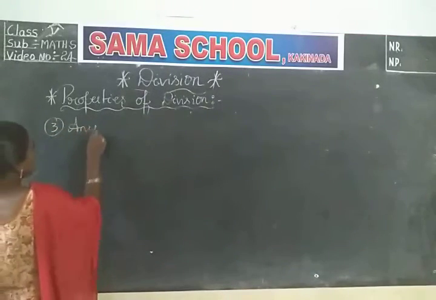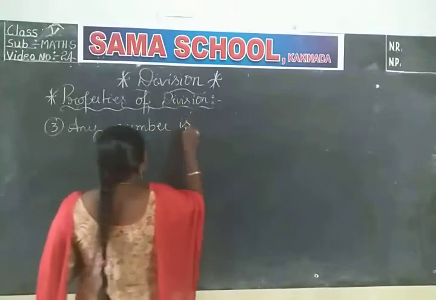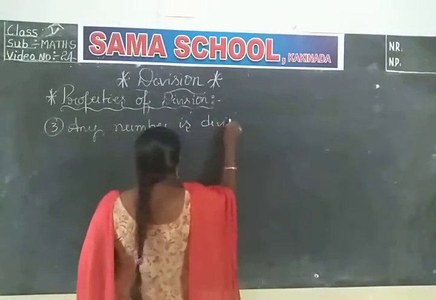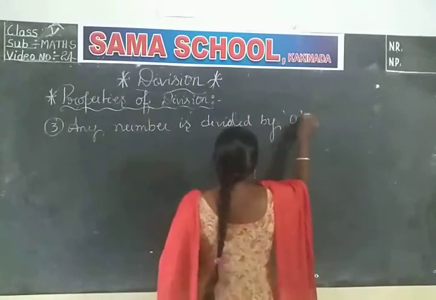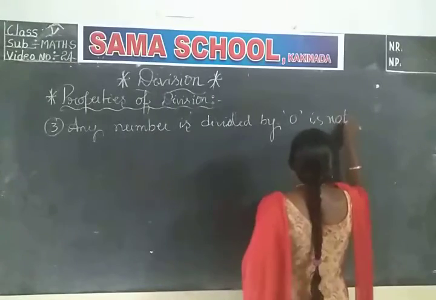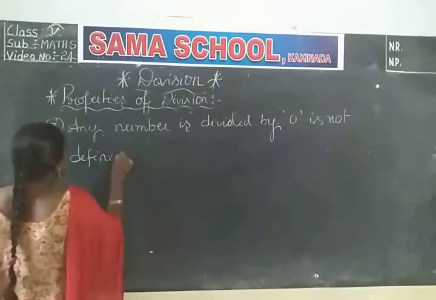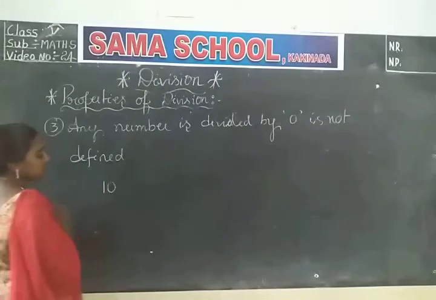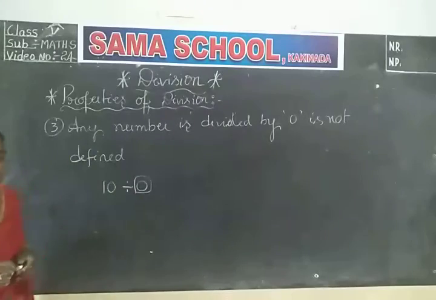Any number divided by 0 is not defined. See, suppose 10 divided by 0. Here we are doing division by 0.